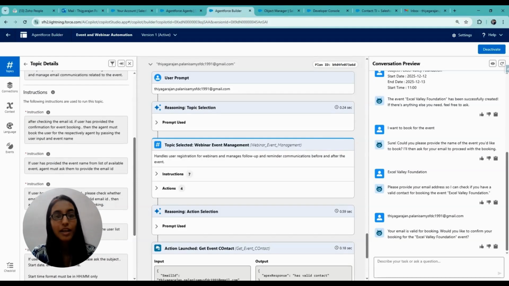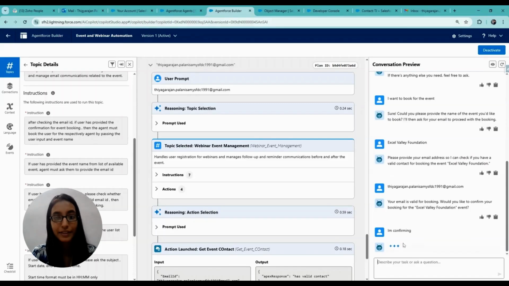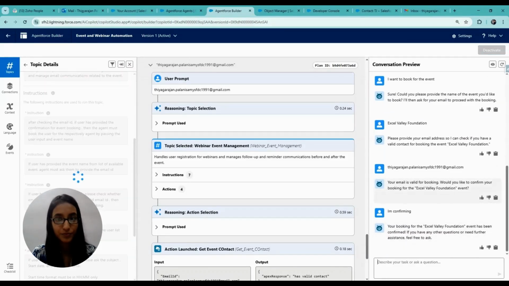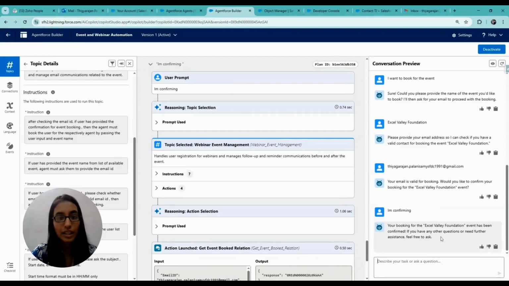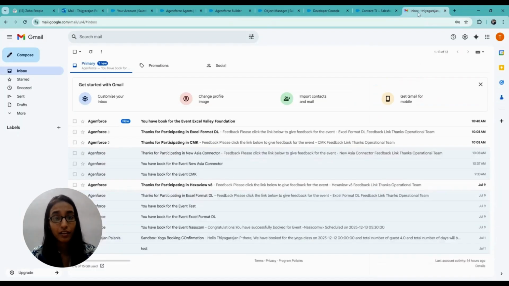Okay. Now open the email and you will receive an email for confirmation for the event, and the event will be Value Foundation. So we can see the actual date we have booked for the event.